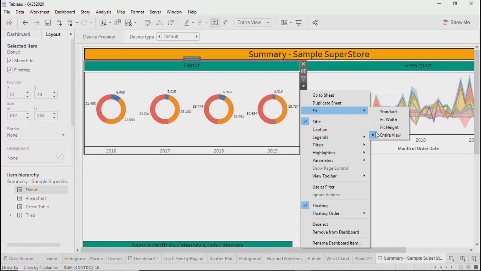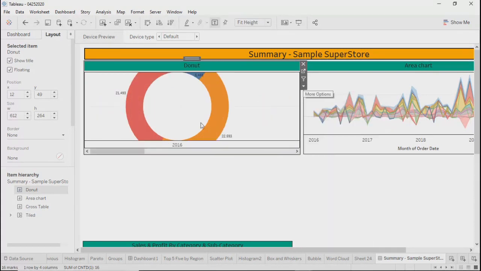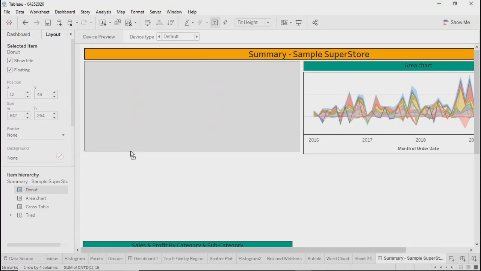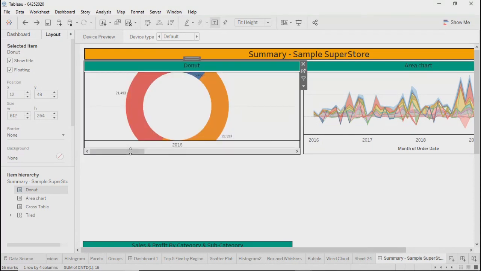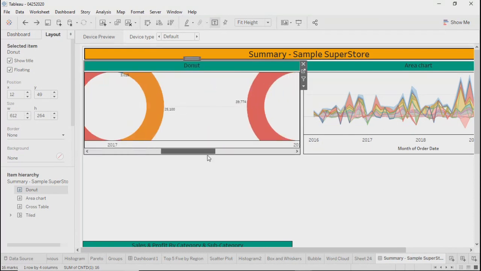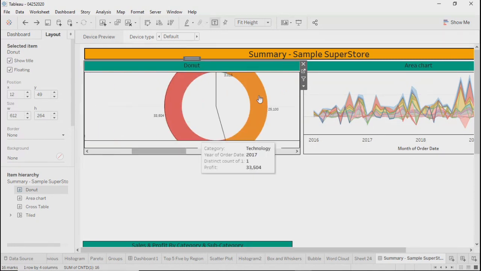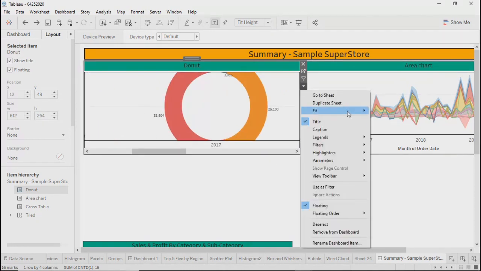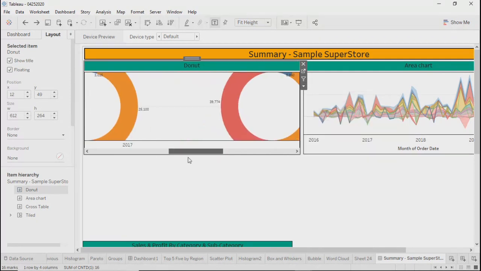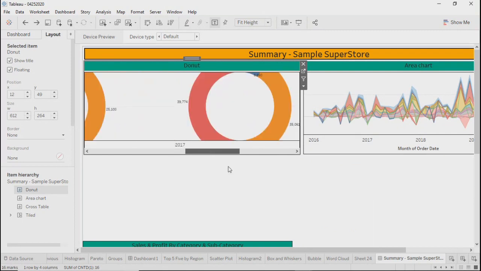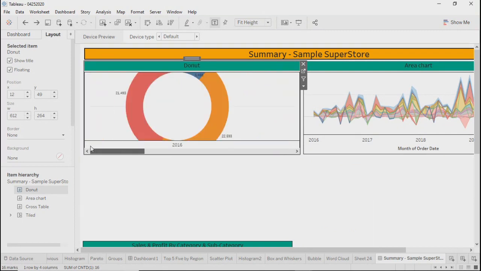Fit, right now it is entire view. You can go for different other options. So for example, width. Sorry, we did fit height. So whatever height this object had, that height has been fixed automatically, right?